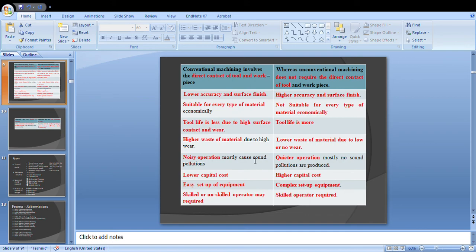Unconventional is a quieter operation. Conventional has low capital investment, but the main drawback of unconventional machining processes is high capital cost. This is the first disadvantage. Then conventional is easy to set up, whereas this is complex to set up. Then skilled or unskilled labor may be required here, while here only skilled labor may be required. The last three things are the main disadvantages of unconventional machining processes. But other than that, this is a quite interesting and important manufacturing process, and in the present scenario unconventional manufacturing processes play a vital role all over the world.